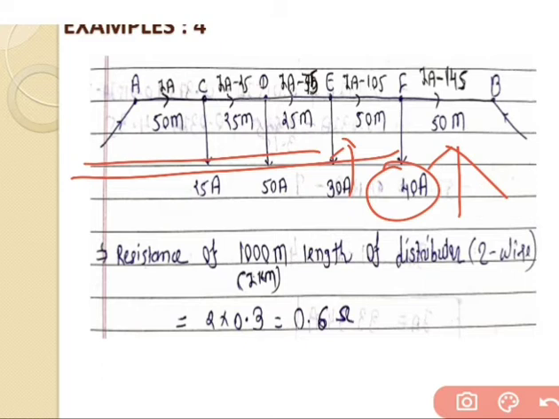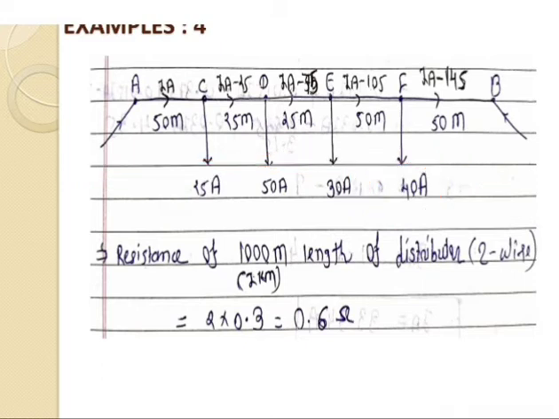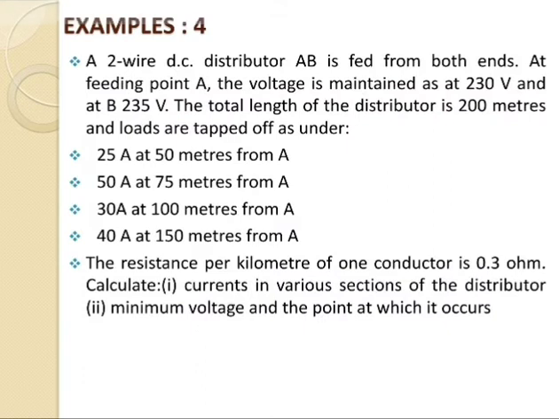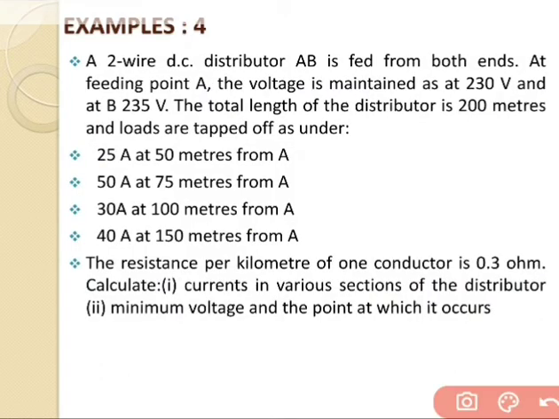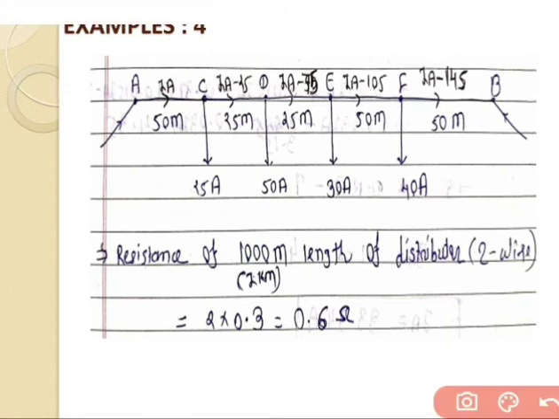Now just assume the resistance of 1 kilometer length of the distributor for the two wires, that is 2 into 0.3. 0.3 is given inside the problem, but we have to go for the two wires, so that's why 2 is multiplied over here. So 2 into 0.3 is equal to 0.6, which is given for 1 kilometer, that is equal to 1000 meter. So for the 1000 meter, the value of resistance is equal to 0.6 ohm, that we have calculated.